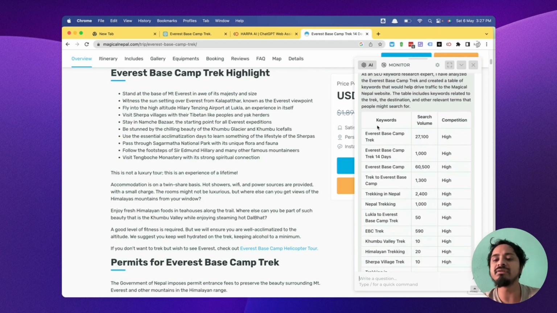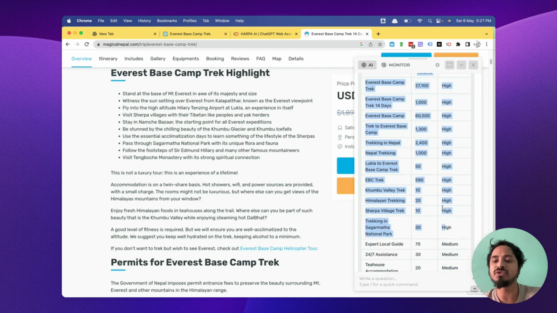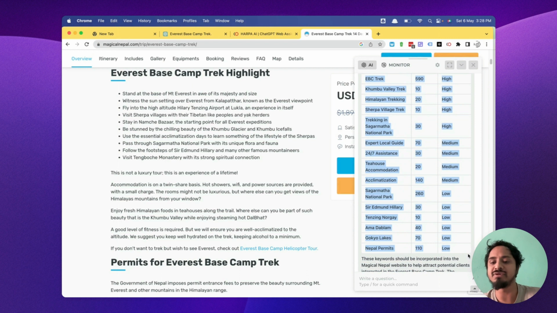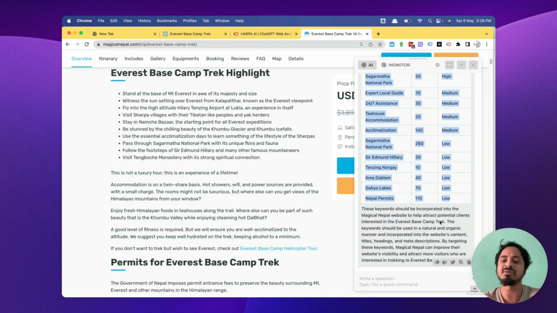So here is the information: average base camp, volume, competition, all the information is given here. What we need to do is simply copy and paste and use that in the content. These are the keywords we want to use in the content, give them to the content writer. They will write great content and it will obviously perform well.